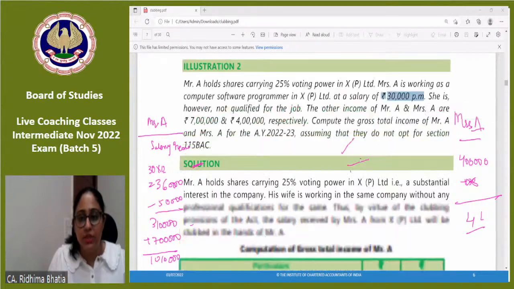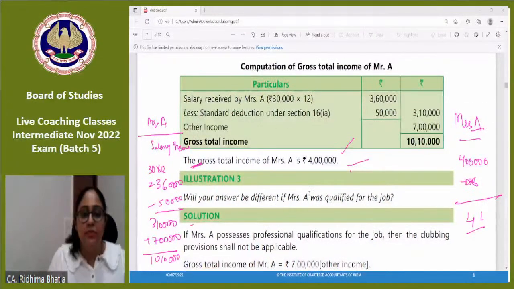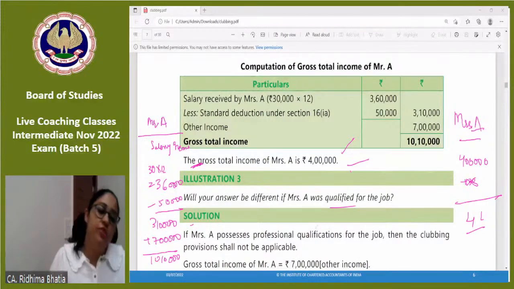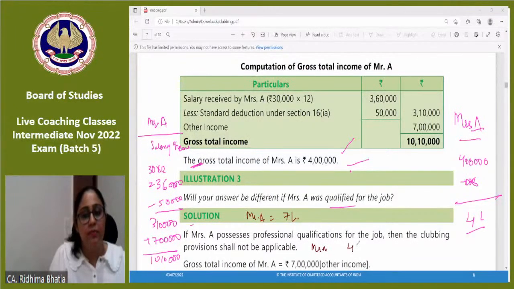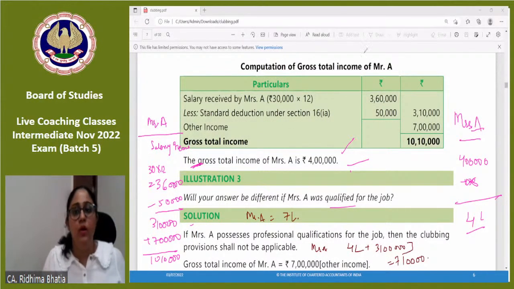Now next question here is: would your answer be different if Mrs. A was qualified for doing the job? Yes, the answer would be different. If Mrs. A would have been qualified for doing the job, then clubbing would not happen. So Mr. A's taxable income would be 7 lakh. And Mrs. A's income would have been 4 lakh plus 3,10,000, which would be 7,10,000. Correct? Yes. Is it clear now? Does anyone have any doubt?